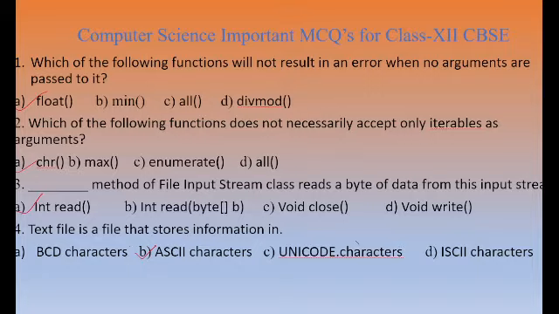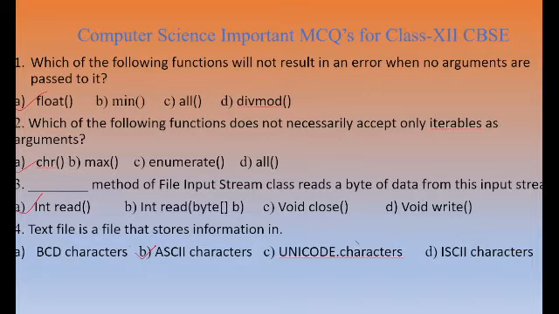Dash method of file input stream class reads a byte of data from the input stream. So if you see, from a file input stream, only one byte of data we have to read. So the answer will be option A, int read.